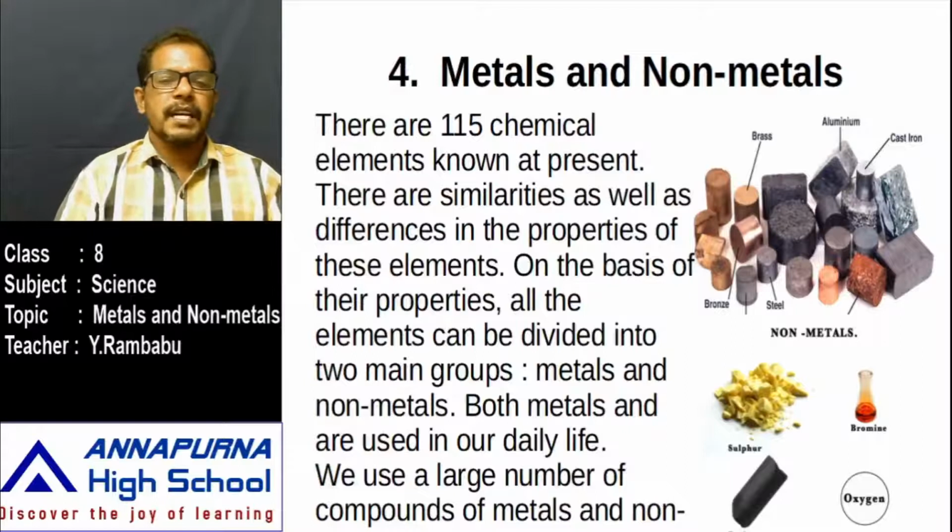That's why on the basis of their properties, that may be physical properties or chemical properties, all the elements, that means 115 elements, are classified into two main groups. What are they? Metals and non-metals. Yet one more group is also there, that is semi-metals or metalloids. But in this section, we are going to learn about metals and non-metals. About semi-metals or metalloids, we will learn further in detail.